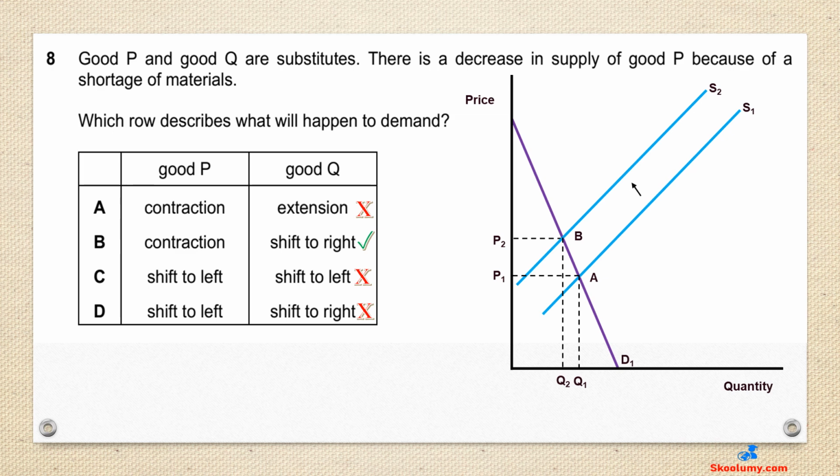A is wrong because extension will be caused by a fall in a good's own price, not the price of a substitute. Extension is shown by a movement along the demand curve. C is wrong as a rise in the price of good P would not shift its demand curve, but cause a movement along the curve. And the demand curve of good Q will shift to the right, not to the left. D is also wrong because a change in the price of a good is a price factor, necessitating a movement along the curve, not a shift.